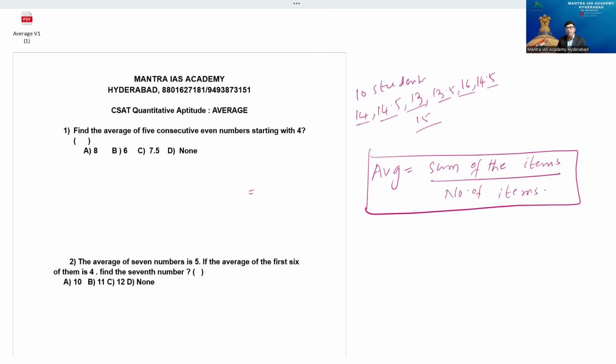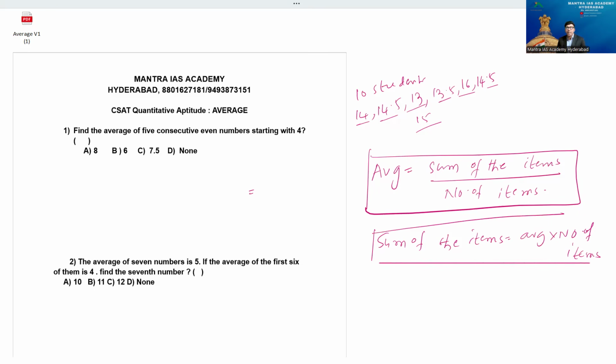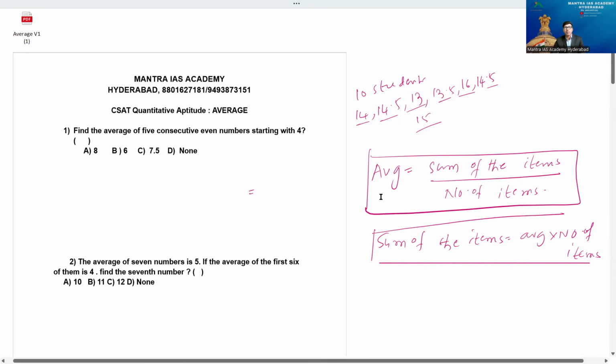That's fundamental, beta. Then how can you find out the total age of these students? That's the formula: sum of the items is equal to average into number of items. Average into what, please? Number of items. This is the formula, beta. Based on this, we'll do all the questions now.